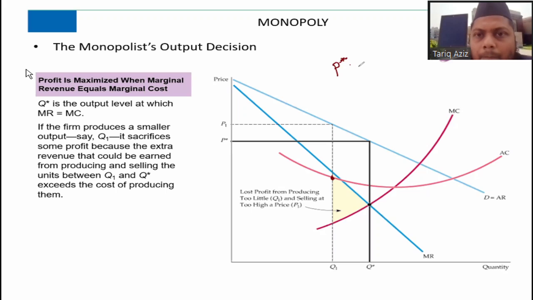Which area is bigger, the total revenue at Q1 or the total revenue at Q star?